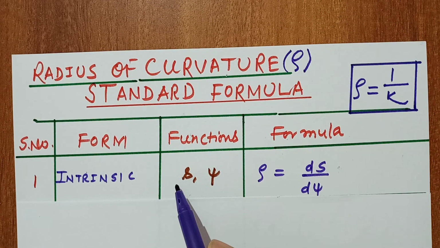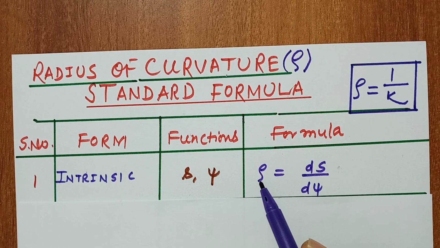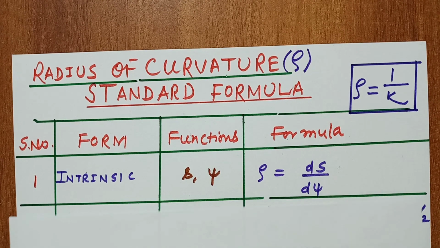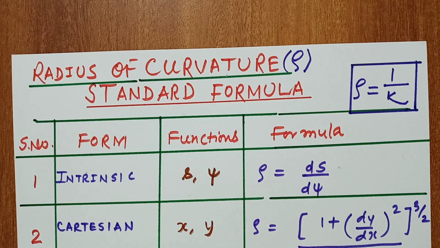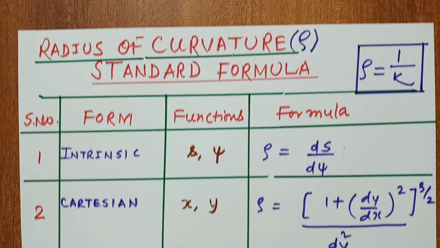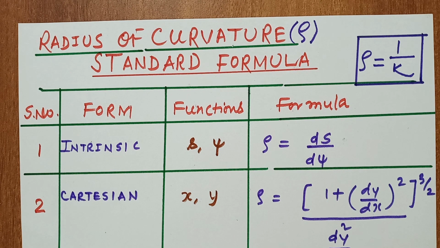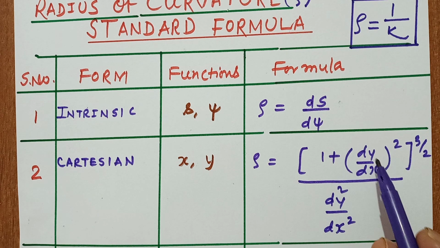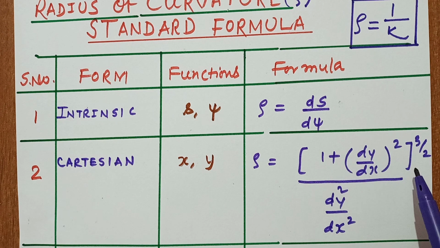In this form, the radius of curvature rho is equal to ds upon d psi. If the equation is in Cartesian form, meaning in x and y, then the radius of curvature rho is (1 plus (dy by dx) squared) to the power 3/2, upon d2y upon dx2.